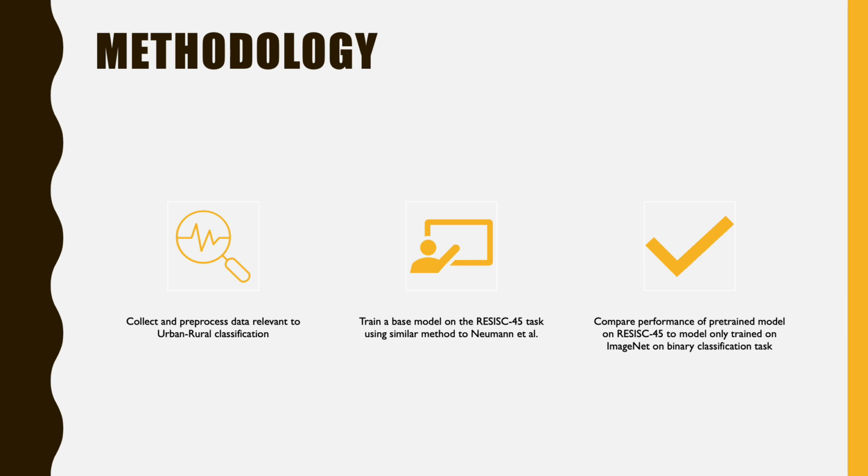So as for our final methodology for our experiments, the first step was to collect and pre-process data relevant to our urban-rural classification task. The second step was to train a base model on the RESISC45 task using a similar method to the authors from Google. And then the final bit of our experiment would be to compare the performance of the pre-trained model on RESISC45 to a plain pre-trained model on ImageNet on our binary classification task.